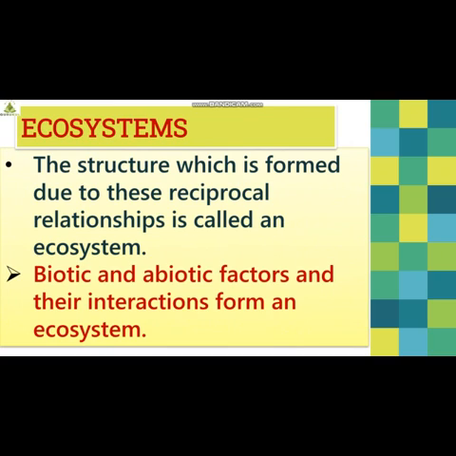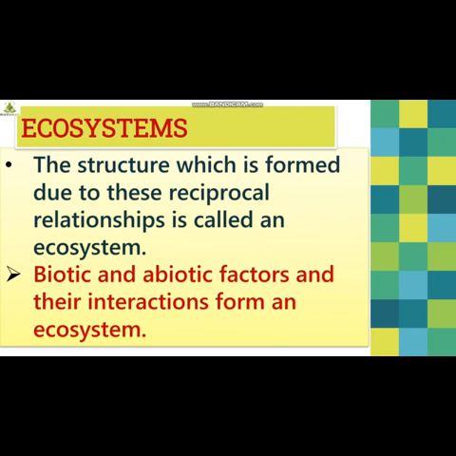Now, the structure which is formed due to this mutual understanding and relationships, whatever structure we get as a product, is known as an ecosystem. It includes both living factors and non-living factors, right? So biotic factors and abiotic factors and their interactions form an ecosystem.